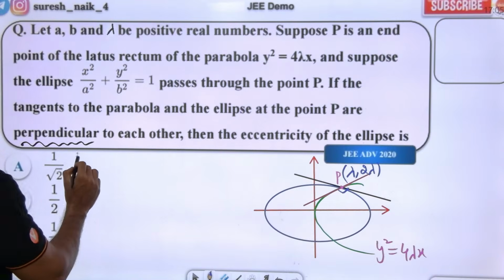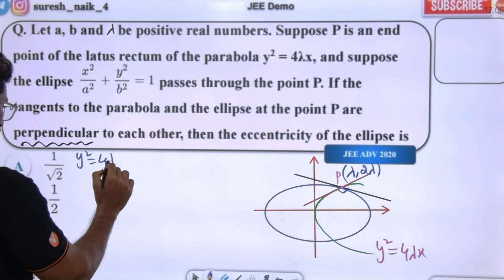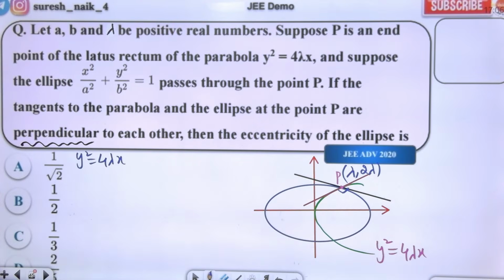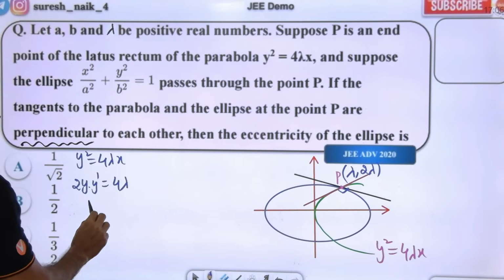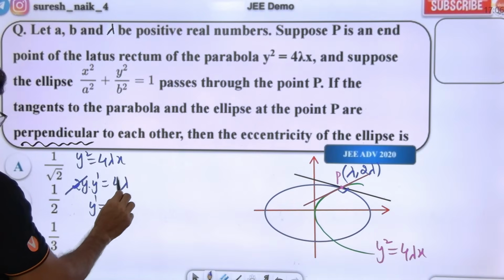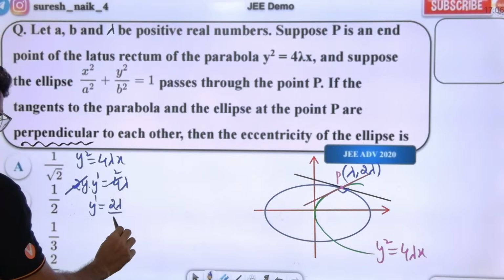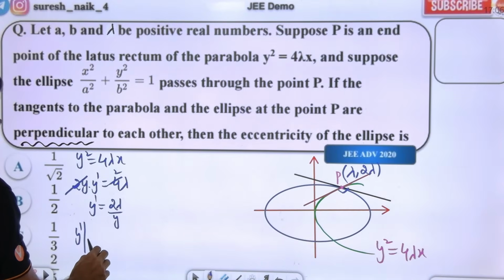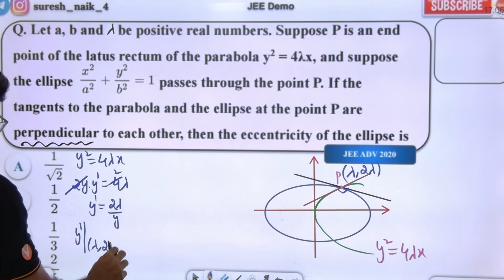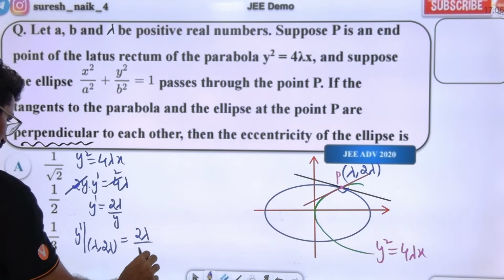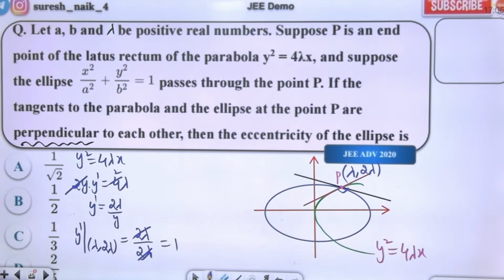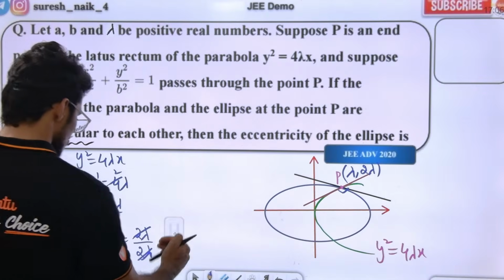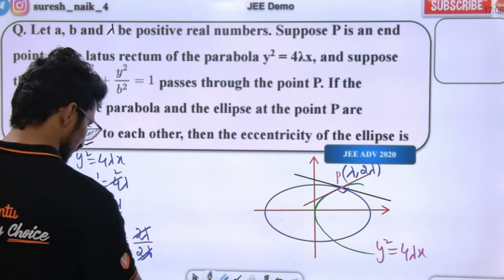Now y square is equal to 4 lambda x. The slope of the tangent to the parabola: 2y into y dash is equal to 4 lambda, so y dash is 2 lambda by y. At the point (lambda, 2 lambda), that is 2 lambda by 2 lambda. So the slope of the tangent to the parabola is 1. That is the trick. Now